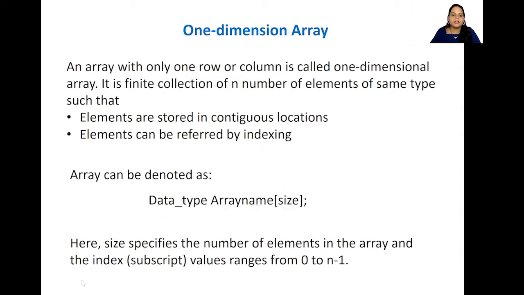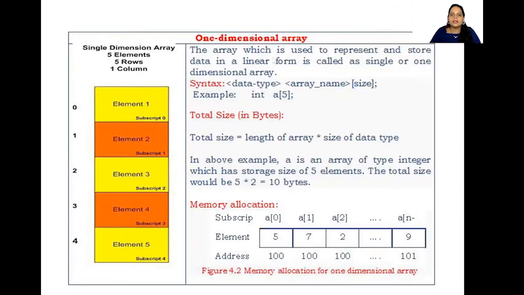So next, let's see. See this diagram carefully. Here everything is explained in detail. The array which is used to represent and store data in a linear form is called a single or one-dimensional array. This I have already explained. The syntax is, first we write the data type and the name of the array, and then we mention the size, right? So for example, if you are writing in C++, you are going to write something like this.